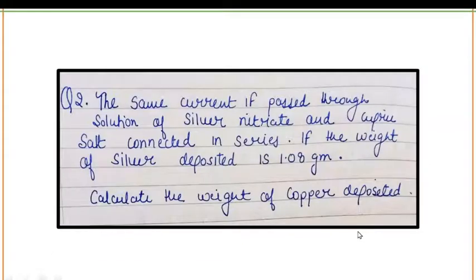Next question is, the same current is passed through a solution of silver nitrate and a cupric salt connected in series. If the weight of silver deposited is 1.08 gram, calculate the weight of copper deposited. You have to calculate the weight of copper deposited.